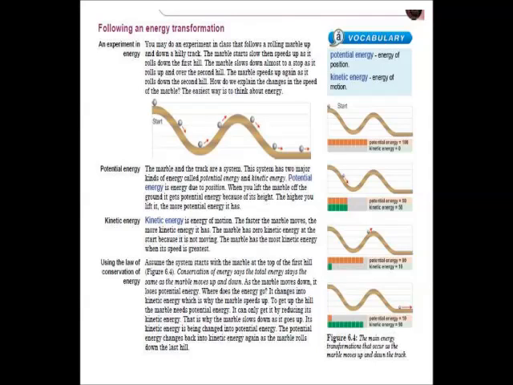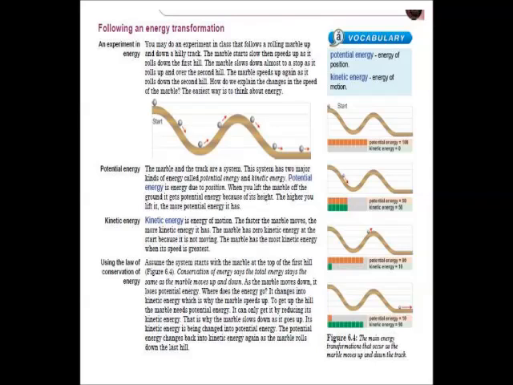How do we explain the changes in the speed of the marble? The easiest way is to think about energy. The marble and the track are a system. This system has two major kinds of energy called potential energy and kinetic energy. Potential energy is due to position. When you lift the marble off the ground, it gets potential energy because of its height. The higher you lift it, the more potential energy it has.